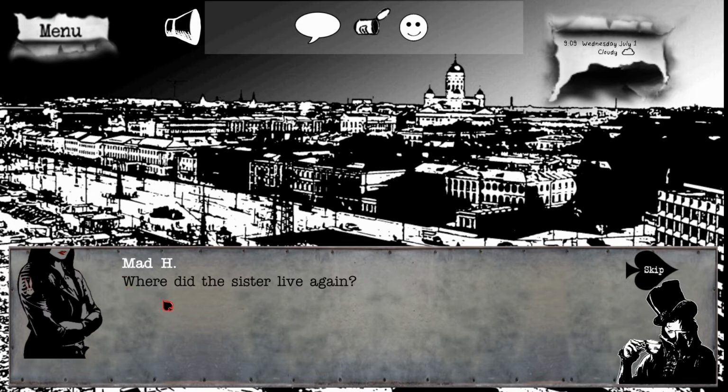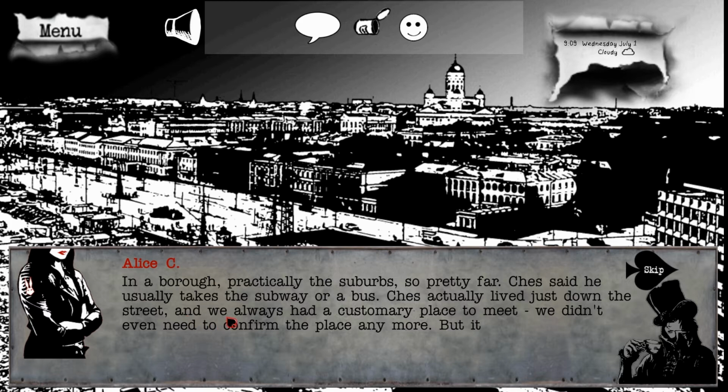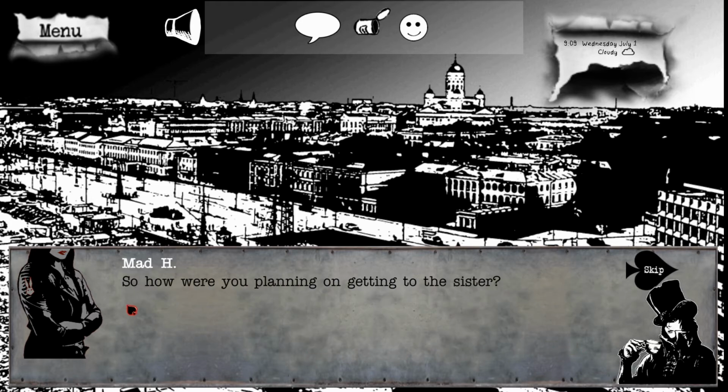Alright, where were we? Where did the sister live again? In the boroughs. Practically the suburbs. Pretty far. Chess said he usually takes the subway or a bus. Chess actually lives just down the street, and we always had a customary place to meet. We didn't even need to confirm the place anymore, but it didn't seem very likely we would be able to catch a bus or the subway. Sweet. So how were you planning on getting to the sister in less than 30 minutes?